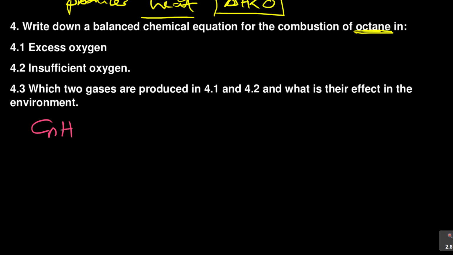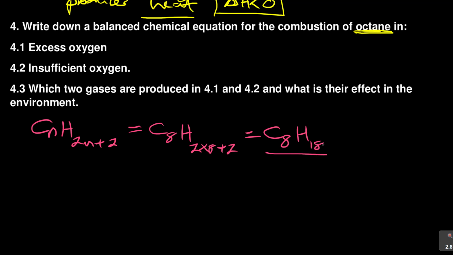CnH2n+2. You don't need to cram this. So now we're saying octane, you must know it's carbon number 8. C8H(2 times 8 plus 2), which is C8H(16 plus 2), which is 18. Right. So now we know we're dealing with that.